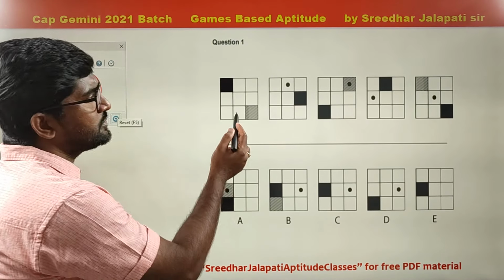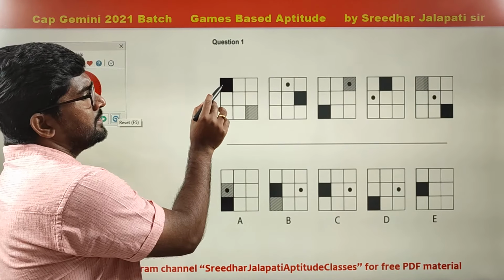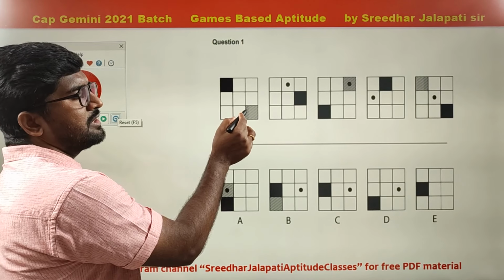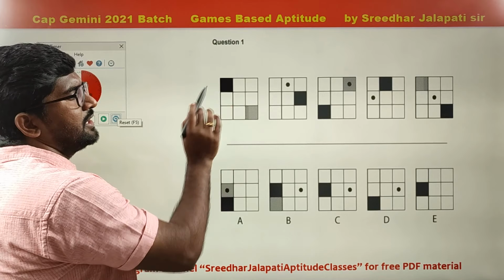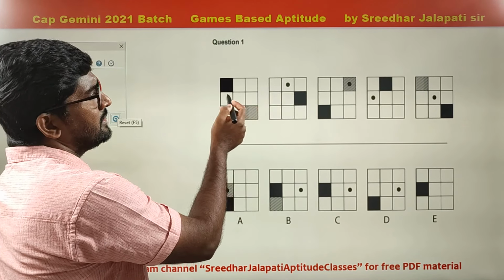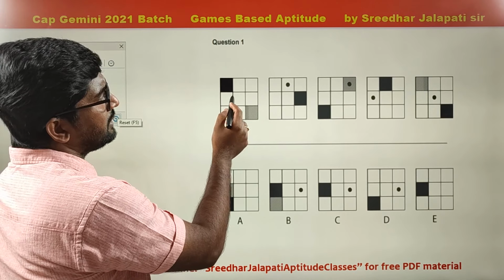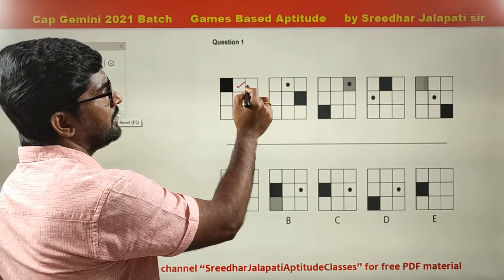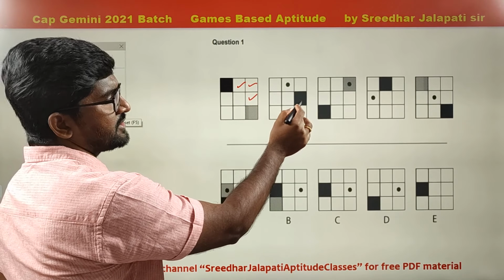Now here, if you see, in each one there is a shaded box, and one shaded with dots and lines. In the next figure, the shaded one shifted 3 boxes in clockwise direction: 1, 2, 3 boxes clockwise.